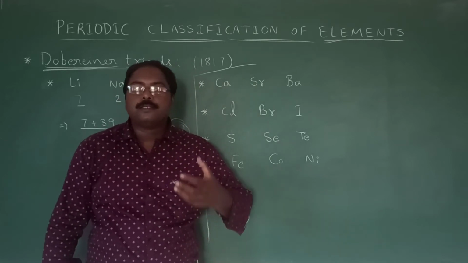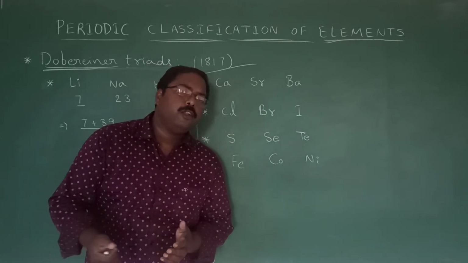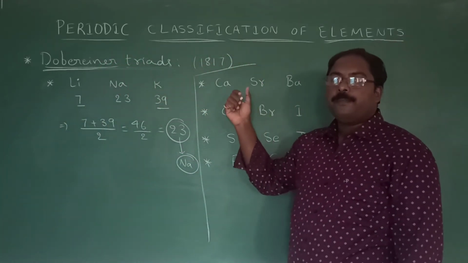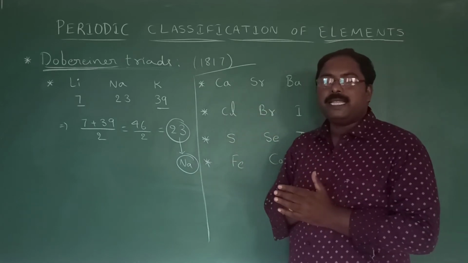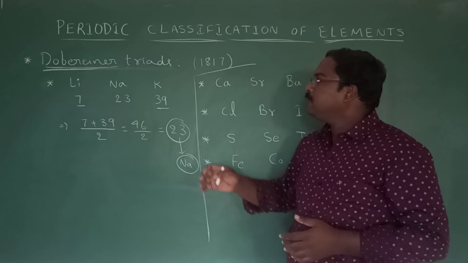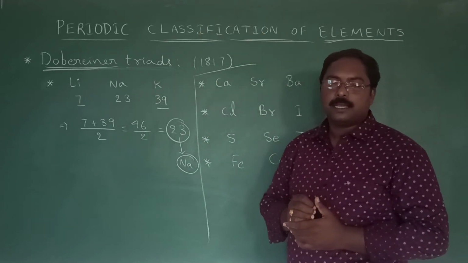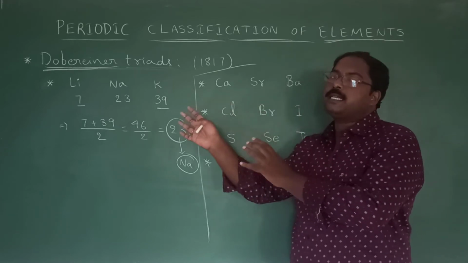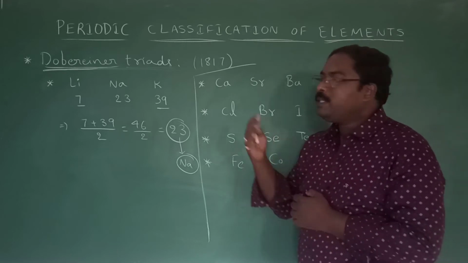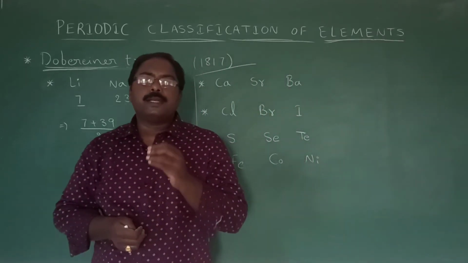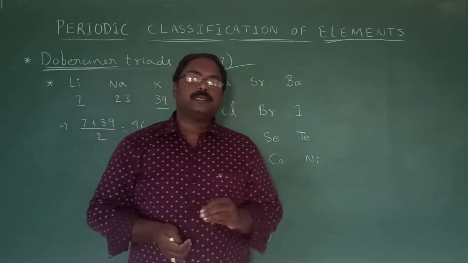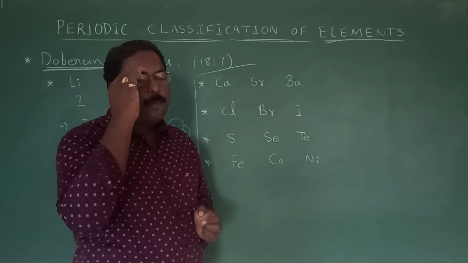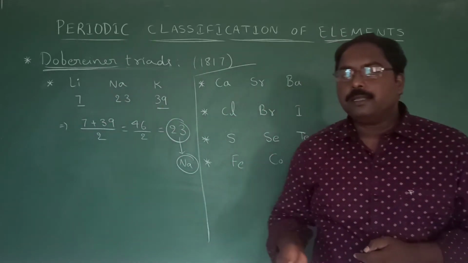Then what about the drawbacks of Döbereiner's triad? You all know it was a very old classification. So he could place whatever the known elements were there by that time. Out of that, some of the elements he placed in triads, because the elements should have similar properties. But after that, many elements were discovered, so all those elements are not arranged in the triads. Now after this Döbereiner's triad, coming to the next classification.